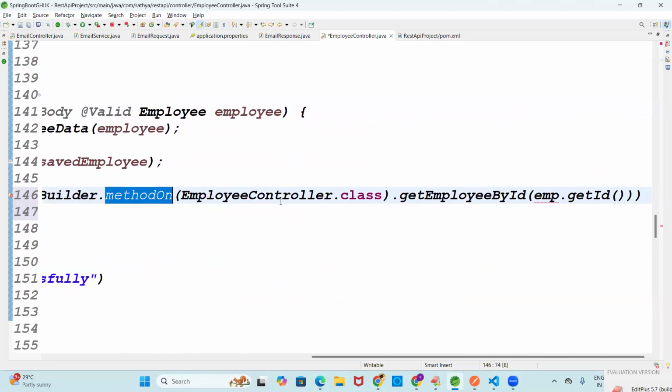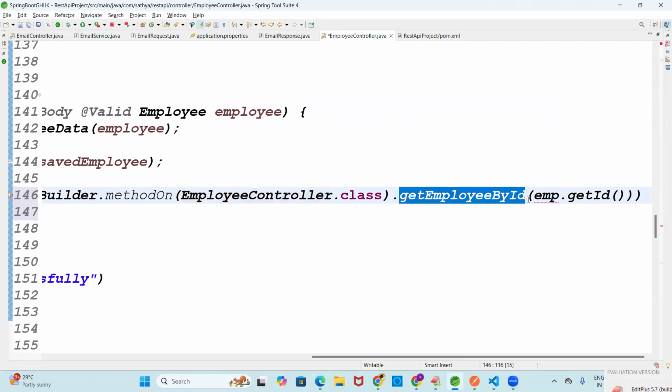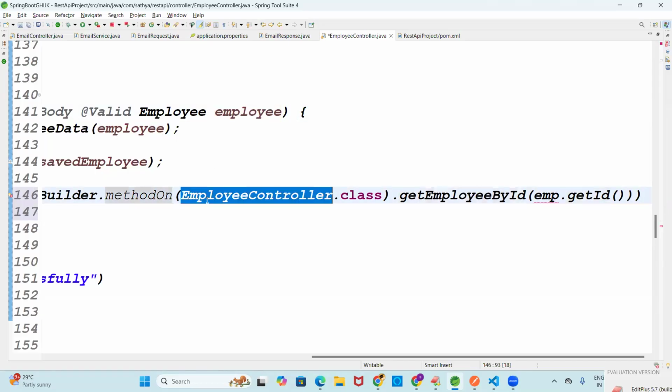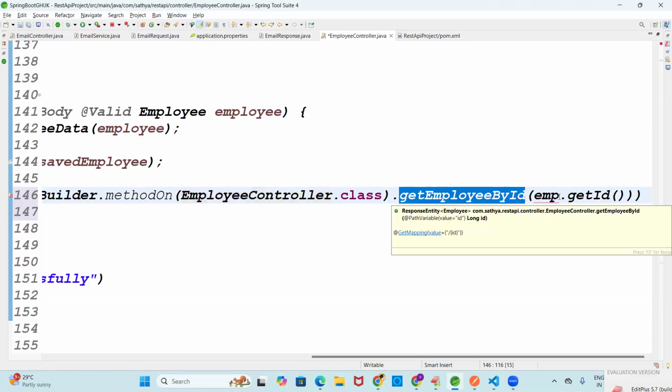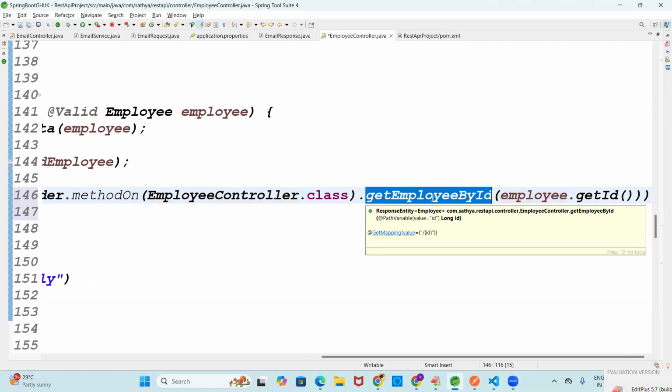On what method? Method on the employee controller class, on the method name. What is the method name? Get employee by ID, and employee dot get ID. Employee dot what? Get ID. See guys, that's what you can write. This is the class name, employee controller. This is the method name. This is employee dot get ID, and this is the method name we should match with.